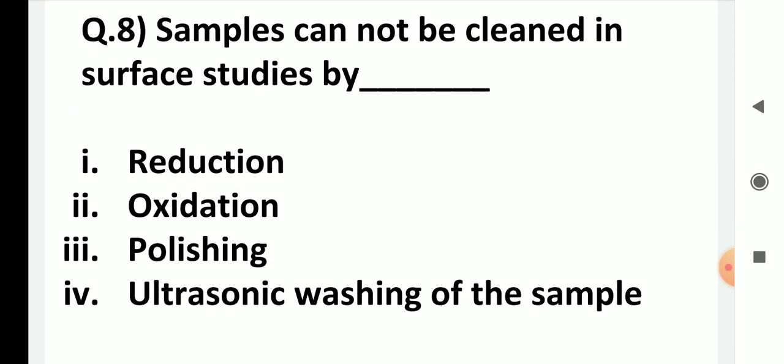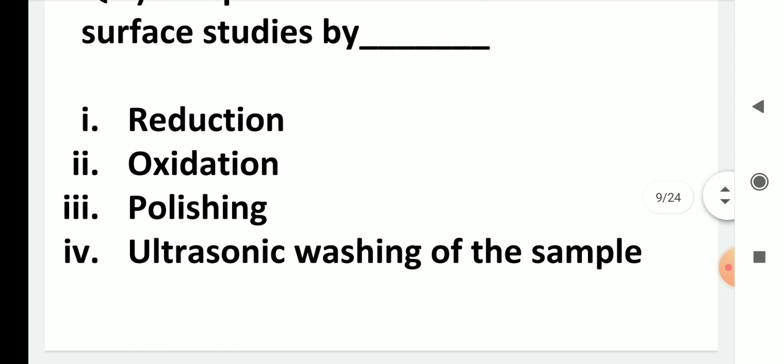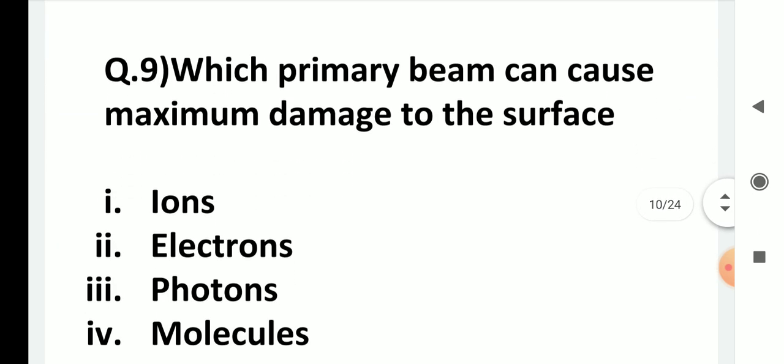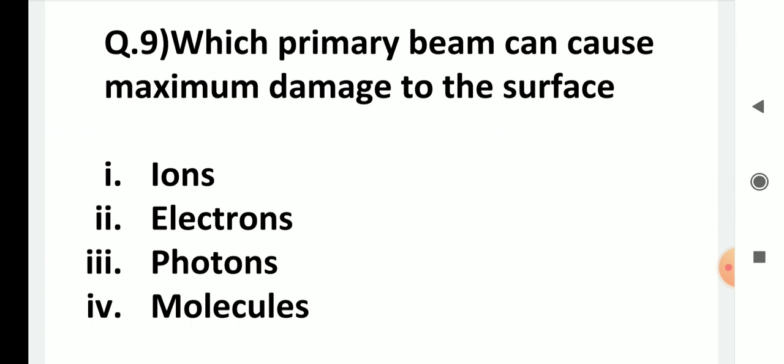Question 8. This is related to the cleaning of the sample surface before analysis. Samples cannot be cleaned in surface studies by reduction, oxidation, polishing, ultrasonic washing of the sample. Ninth one, which primary beam can cause maximum damage to the surface? So the primary beam can spoil the surface. Which beam can do it? Ions, electrons, photons, or molecules.